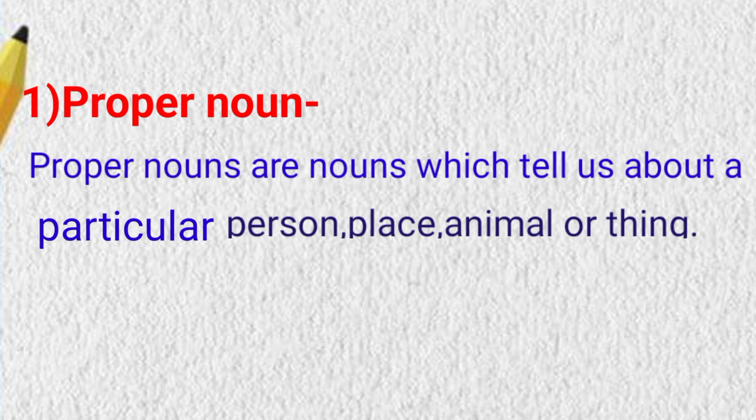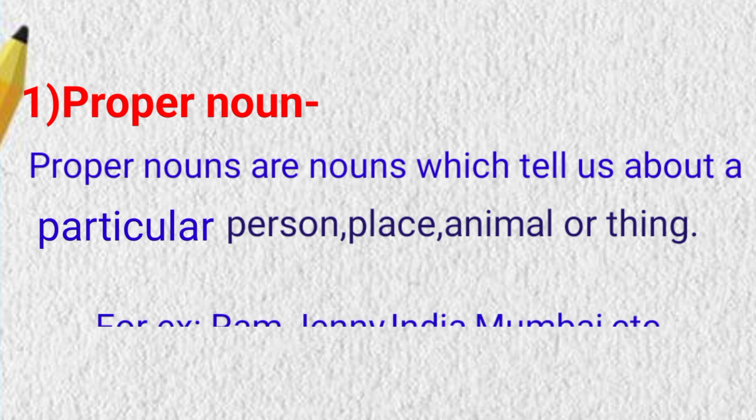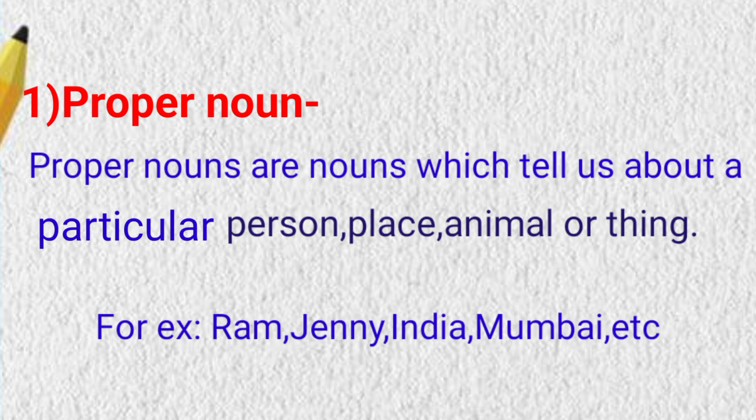Proper nouns. Proper nouns are nouns which tell us about a particular person, place, animal, or thing. They are usually the specific names given to something. For example, Ram, Jenny, India, Mumbai, etc.